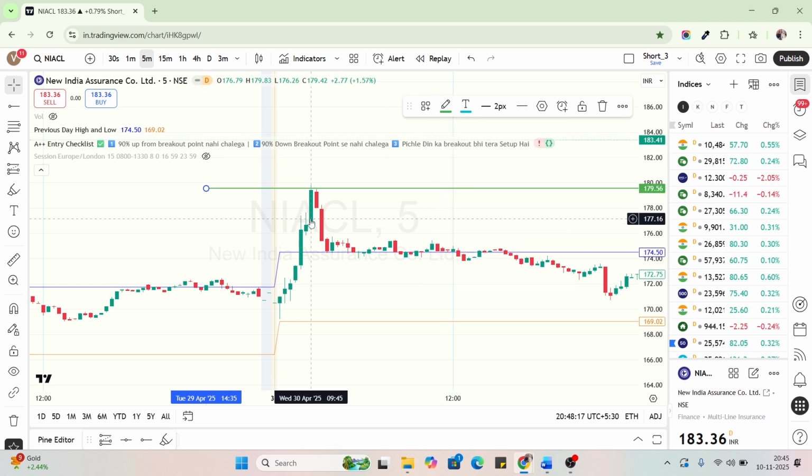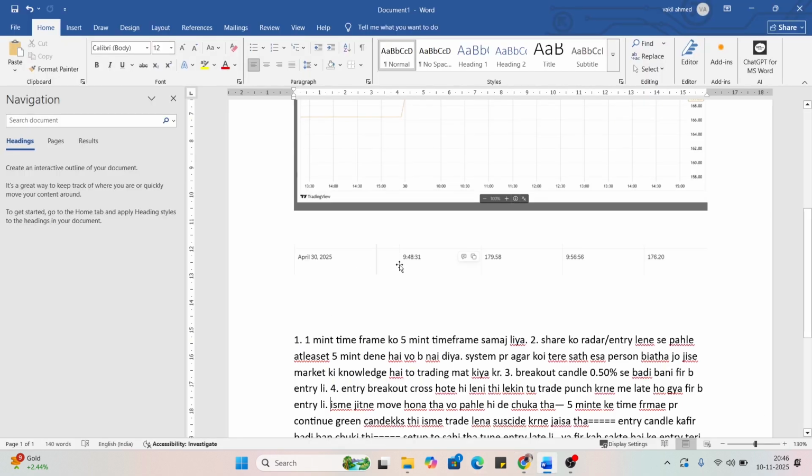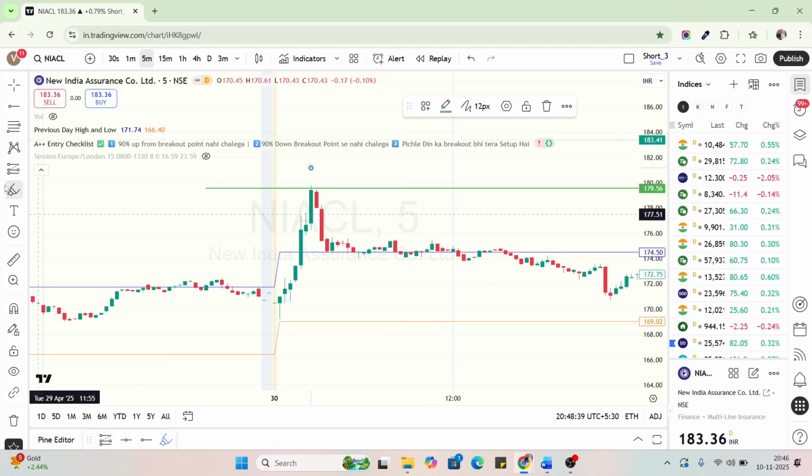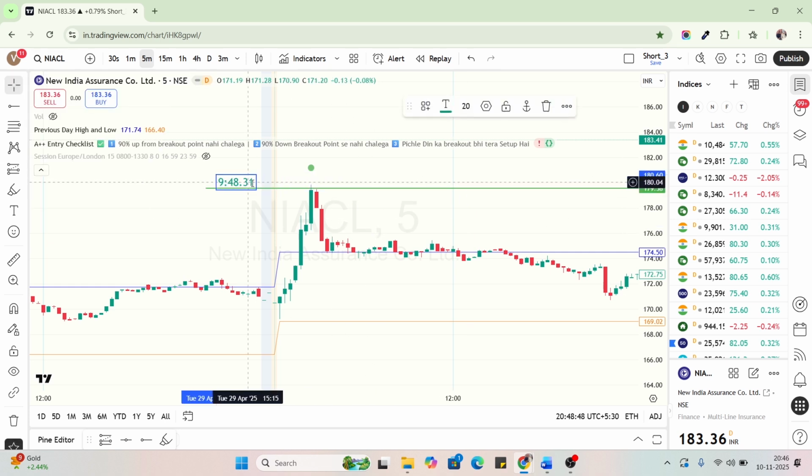So this is my entry price. You can see the share fell sharply when I took the trade. That is very painful, and here I can put a dot so we can understand this is my entry candle. And what was the time? 9:48:31. Okay, I bought on this price.